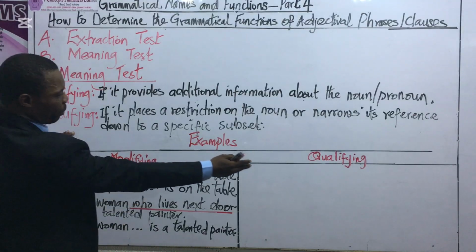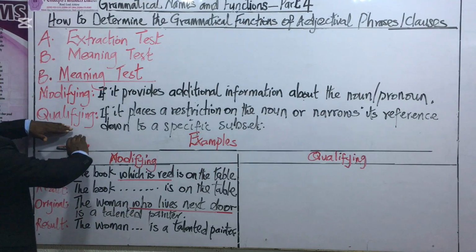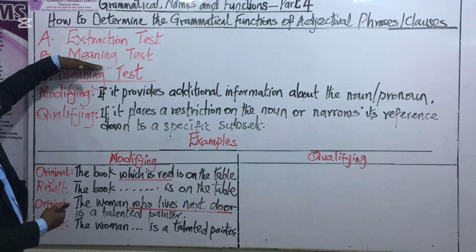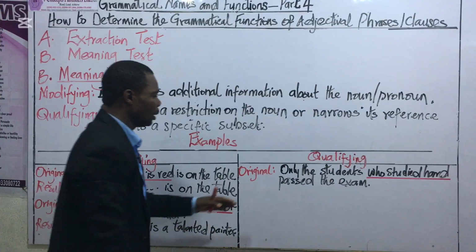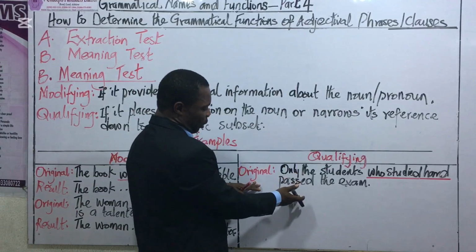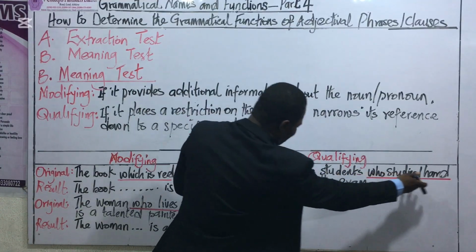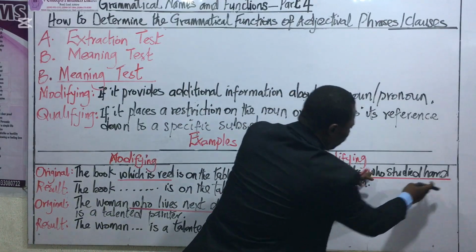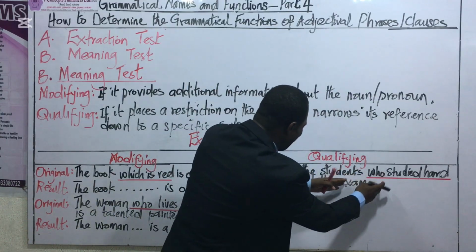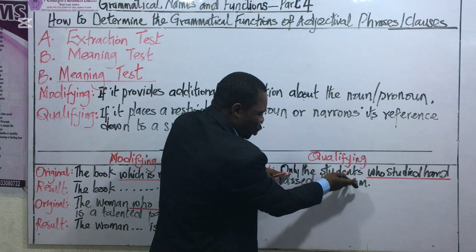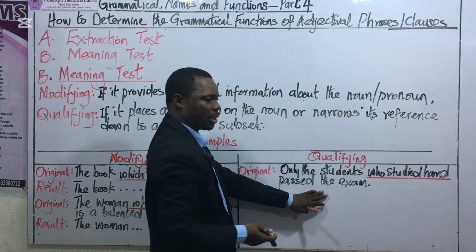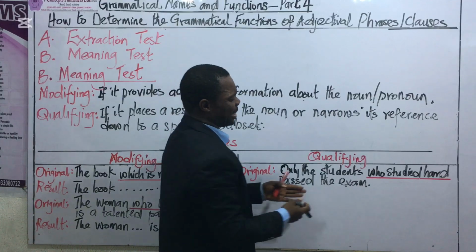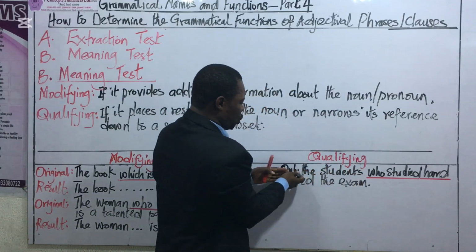Now, let's go over to some examples that demonstrate the qualifying function of adjectival phrases or clauses based on meaning tests. Here we go with the second example. Only the student who studied hard passed the exam. If you look at this clause very closely, it is narrowing down the reference of students to a particular subset in this context.